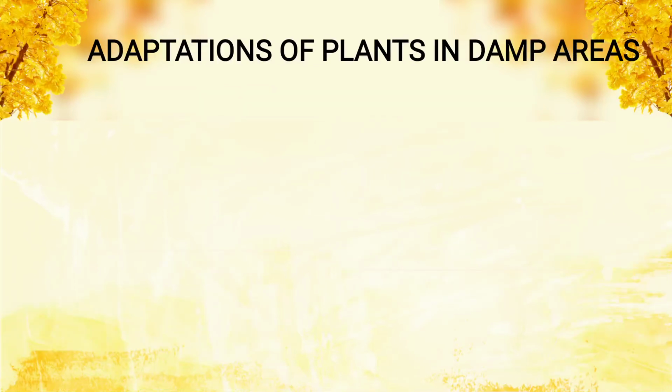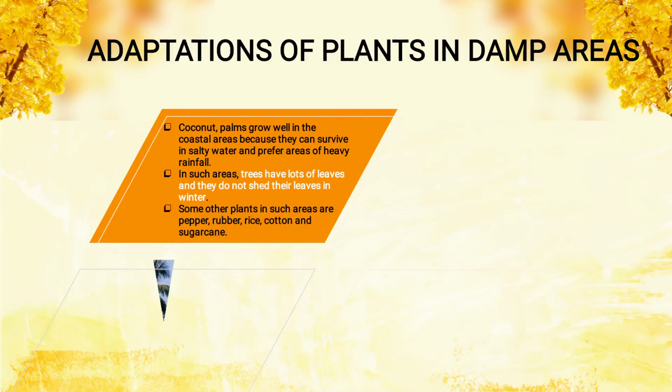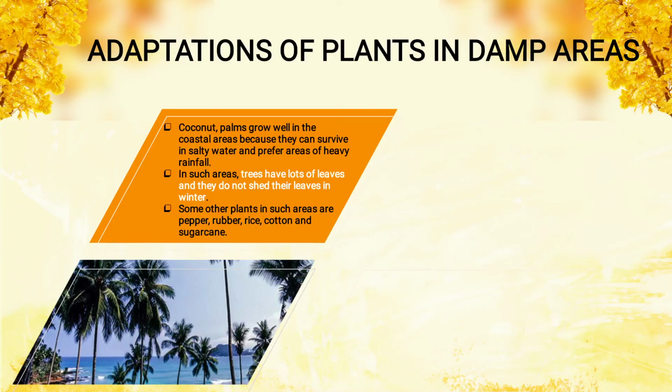Adaptation of plants in damp areas. Coconut and palm grow well in the coastal areas because they can survive in salty water. Water which contains a larger amount of salt is known as salty water. They prefer areas of heavy rainfall. In such areas, trees have lots of leaves. Now you see in the image, the coconut and palm trees have lots of leaves, and they do not shed their leaves in winter.